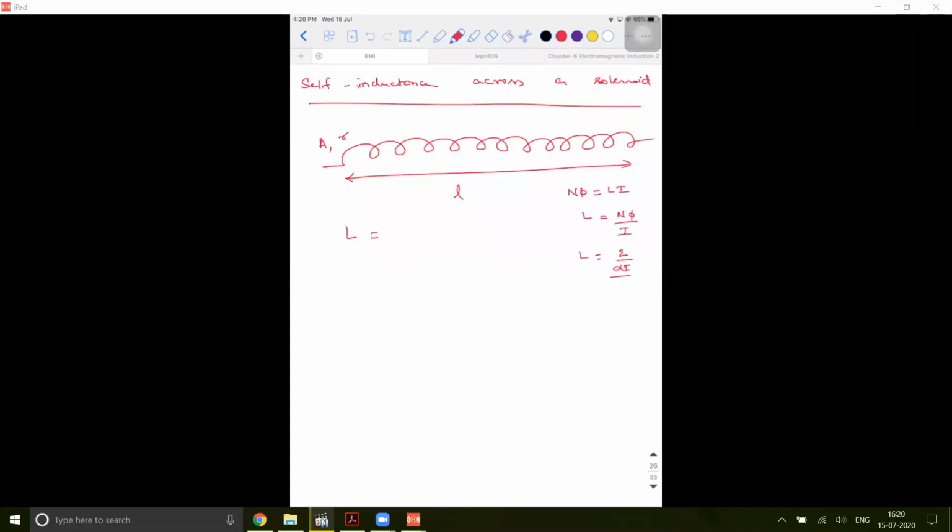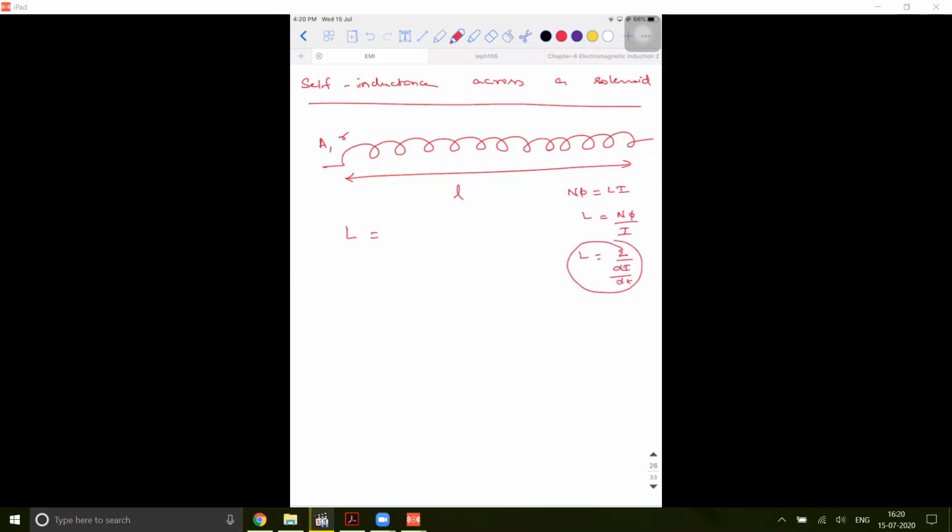So if you have a solenoid like this, a solenoid is also an inductor. Let's say its length is L and its area of cross section is A, and its radius is small. I need to derive L. So what is the basic formula of L? There are two formulae. The first one is N phi is equal to Li, that is, L is equal to N phi divided by I. The second one is L is equal to E divided by di by dt.